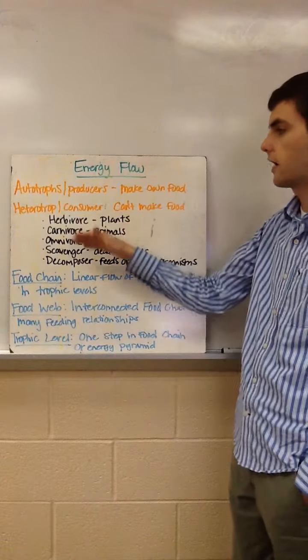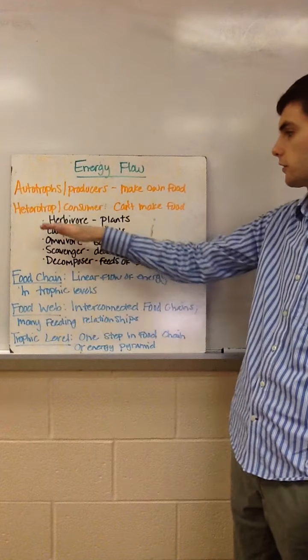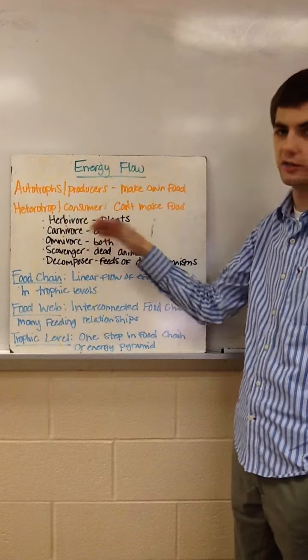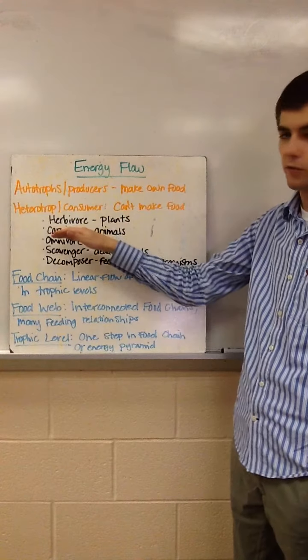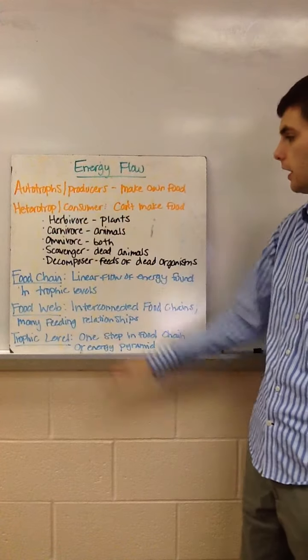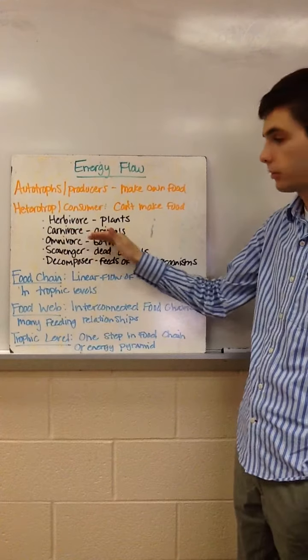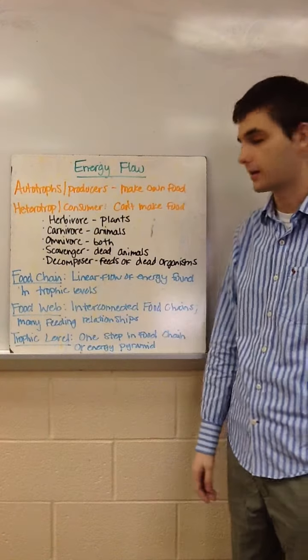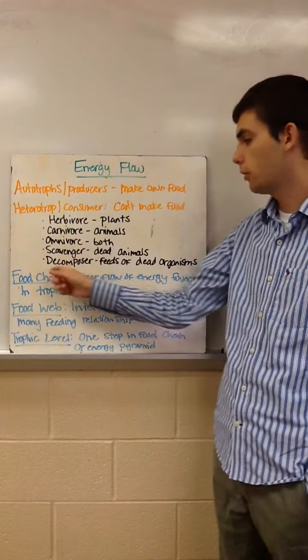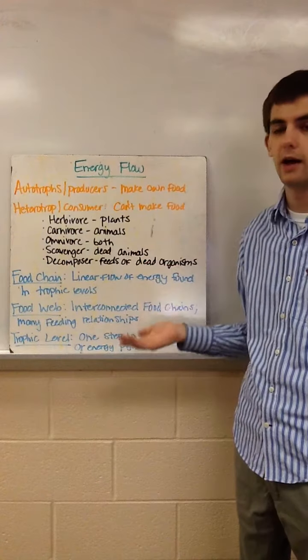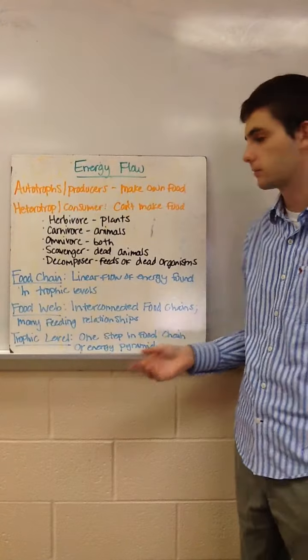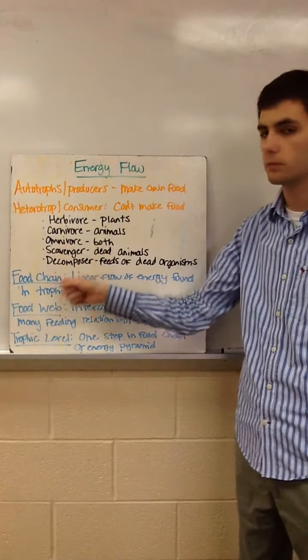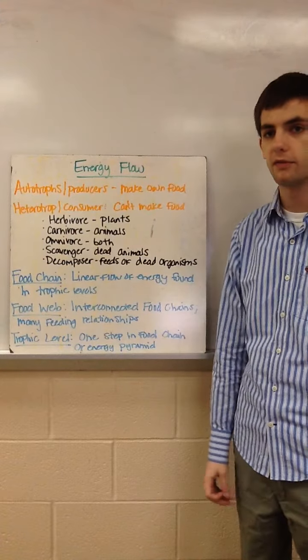And there are a couple different types of heterotrophs. The first is a herbivore, which eats only plants. A carnivore will eat only animals. An omnivore eats both. A scavenger will only eat dead animals. And a decomposer will feed off of dead and decaying organisms. An example of a decomposer would be a fungus.